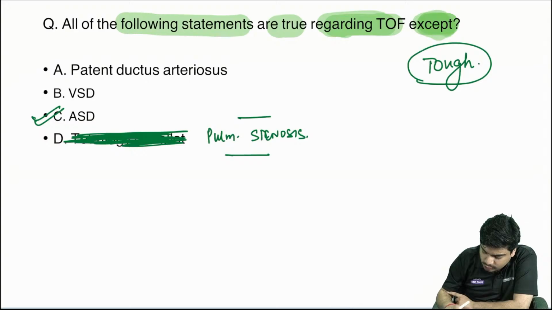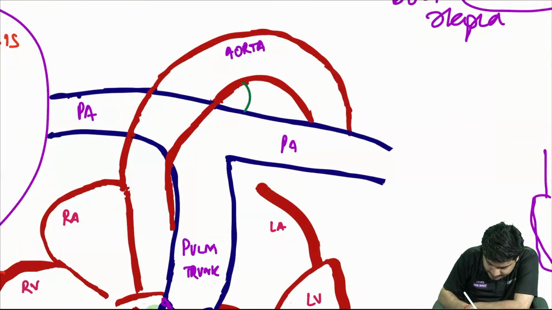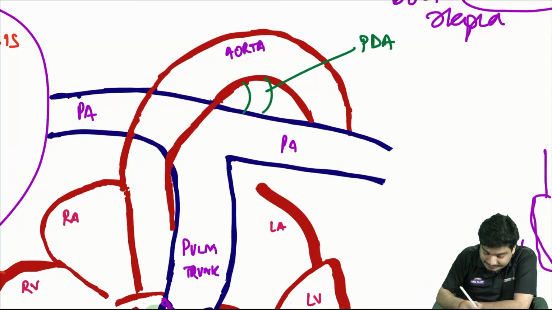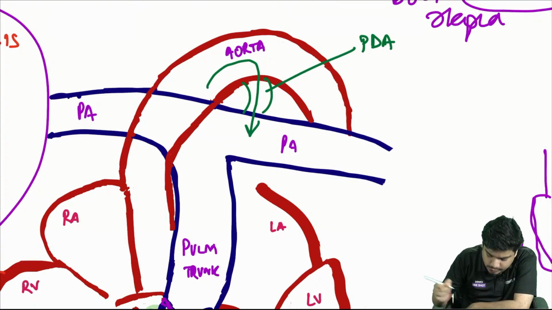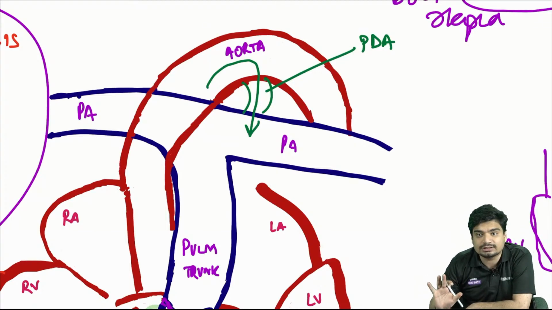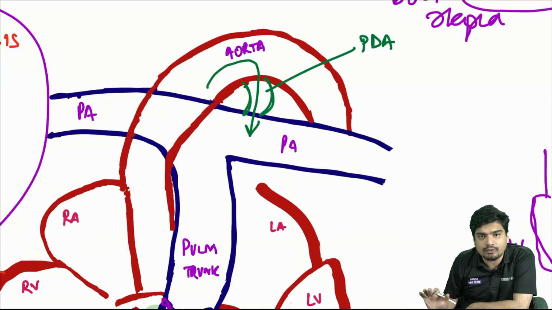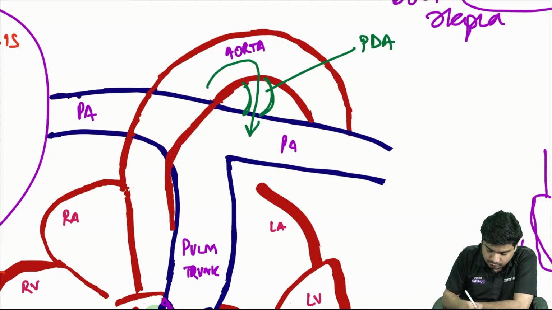See, sometimes in TOF, there is a PDA. This allows some blood from aorta to go into pulmonary artery, resulting in lesser amount of cyanosis. Sometimes it occurs, not always. It's not a component of TOF, but PDA can be seen in Tetralogy of Fallot.